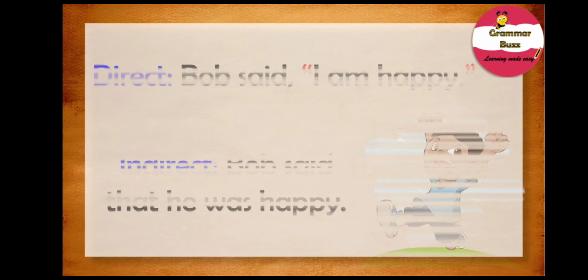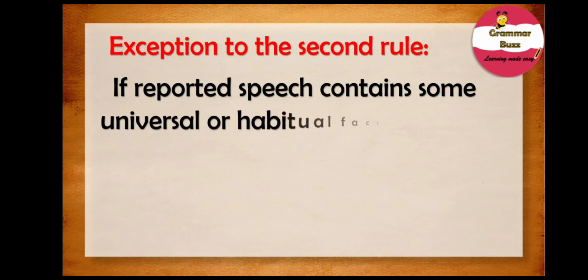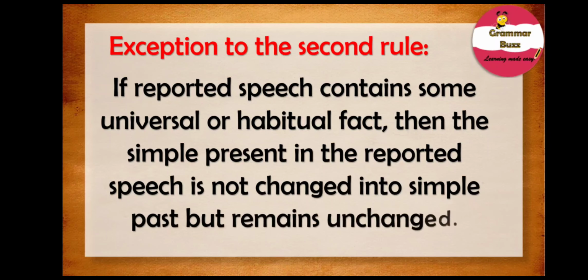Yes. Well, there's an exception to the second rule, and that is if reported speech contains some universal or habitual fact, then the simple present in the reported speech is not changed into simple past but remains unchanged. Remember that if the reported speech contains a universal truth or habitual fact, then the simple present in the reported speech is not changed into simple past but it remains unchanged. Now let us try and follow this with the help of an example.